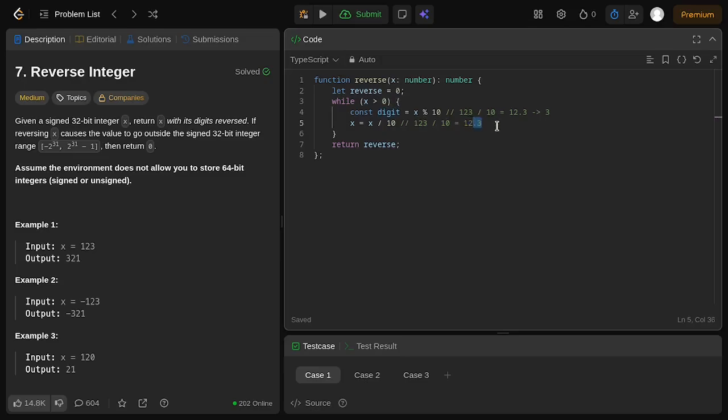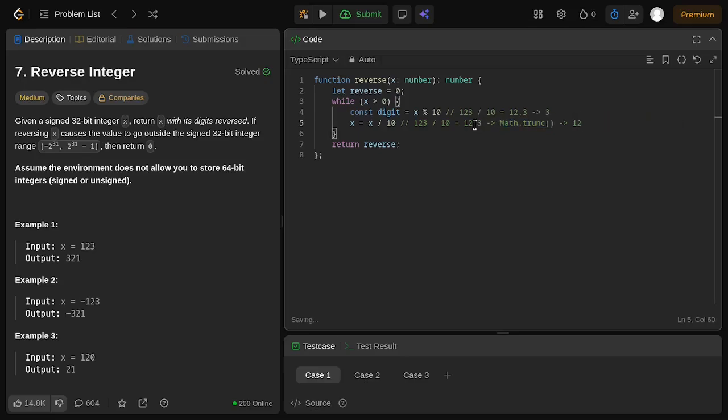How do we eliminate the floating number and get the proper result of our while loop operation? It is fairly simple. We can use the Math.trunc method, and we get only 12. You may want to use Math.floor with x divided by 10. Since we get 12.3, Math.floor will floor this to the nearest integer, which is 12. If we use Math.ceil, then we get 13, but that is out of context, so we only need Math.trunc because it is faster than Math.floor.